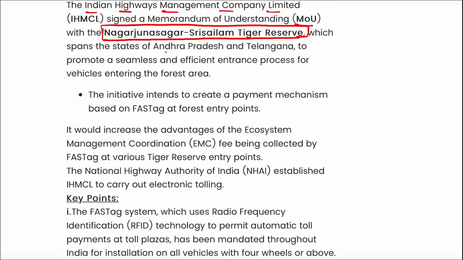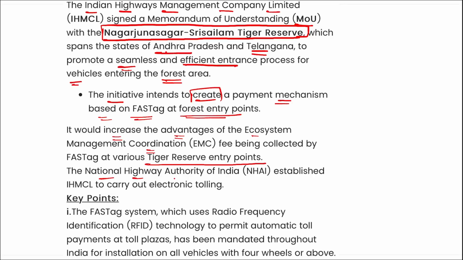This Nagarjun Sagar Sri Salem Tiger Reserve spans across Andhra Pradesh and Telangana, and this has been done to promote a seamless and efficient entrance process for the vehicles entering that forest area. The initiative intends to create a payment mechanism based on FASTag at forest entry points. This would increase the advantage of ecosystem management coordination fee being collected by the FASTag at various Tiger Reserve entry points. The National Highways Authority of India established the IHMCL to carry out electronic tolling.